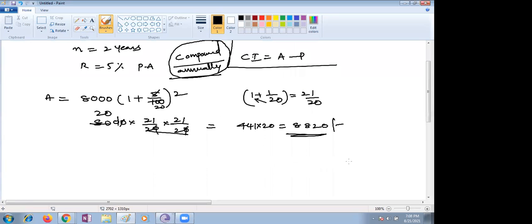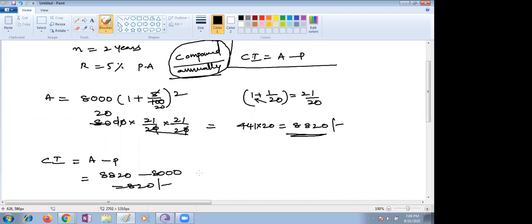Next, they're asking about compound interest. Compound interest means whatever amount you are getting minus the principal amount. The sum is 8,000, so 8820 minus 8,000, which is 820. Till now it is clear, children. Shall we go with half yearly, semi-annually?